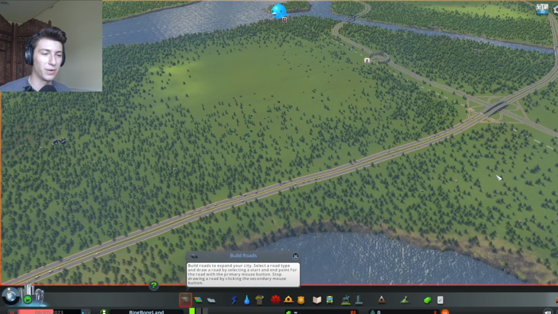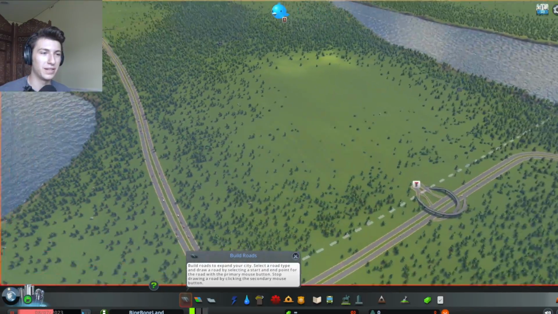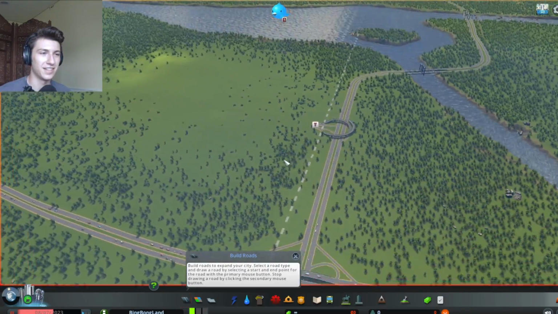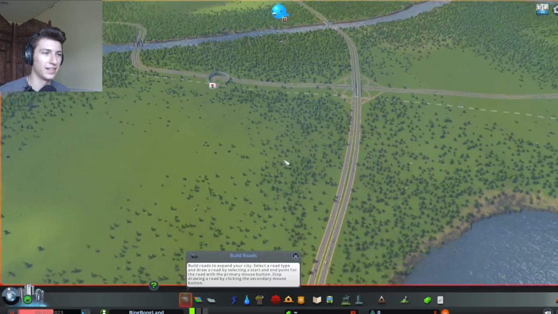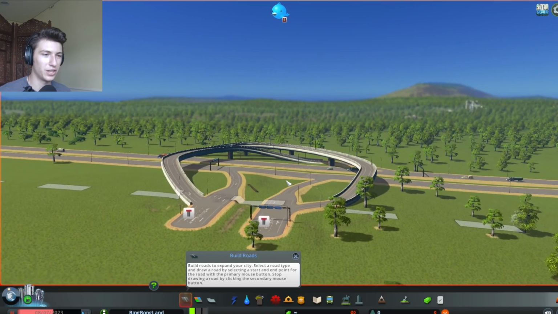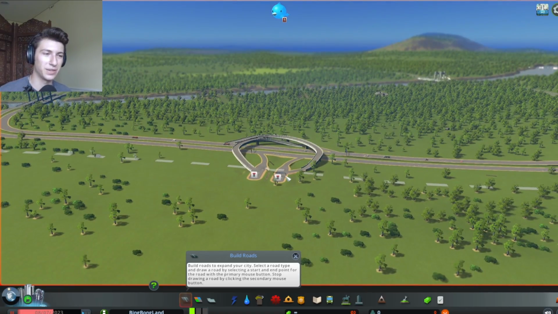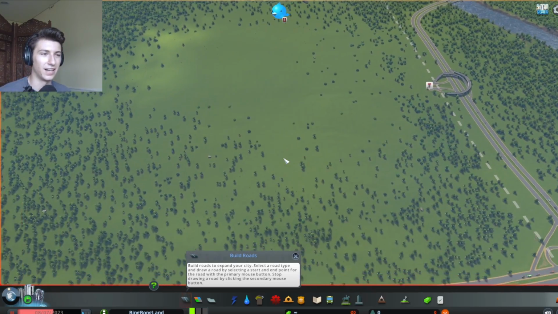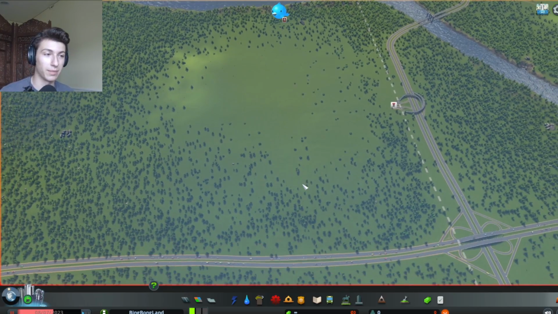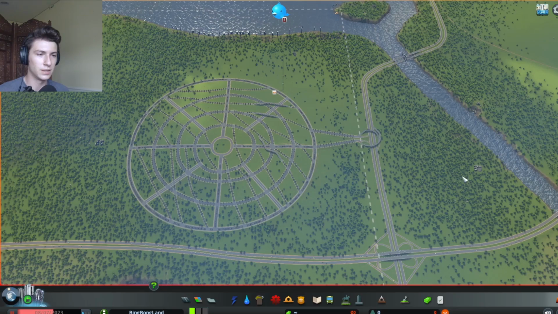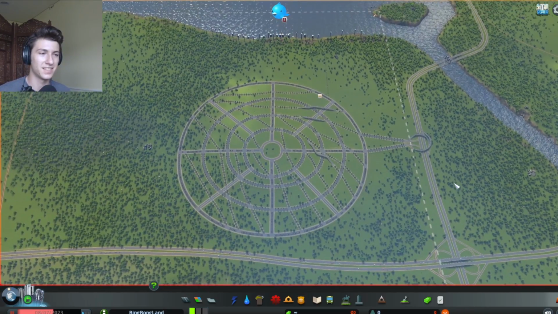So here is our pre-human contamination city blueprint. We have this same nice big flat area here. We have our interchange here. I'm going to try to get fancy with this because Bing mentioned that. But yeah, we're basically going to build a big old circular city, and then we're going to see what happens. So I'm going to get right to it. Okay, so here is our basic city layout.